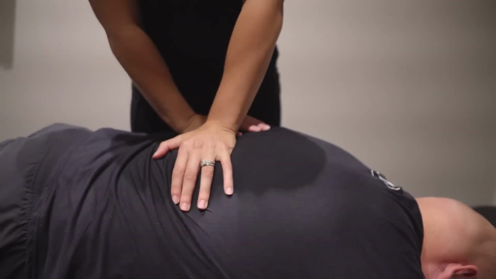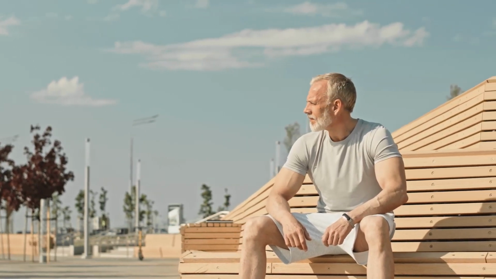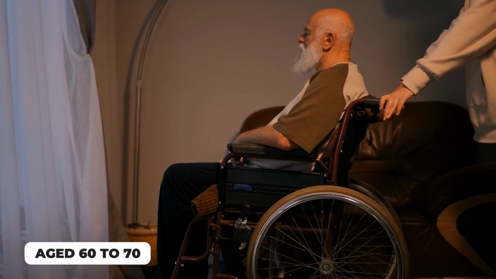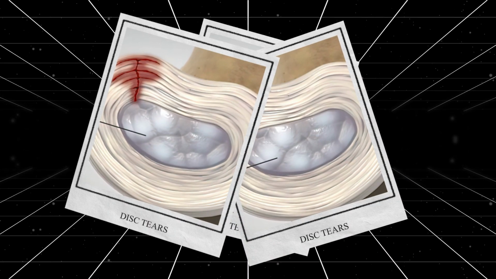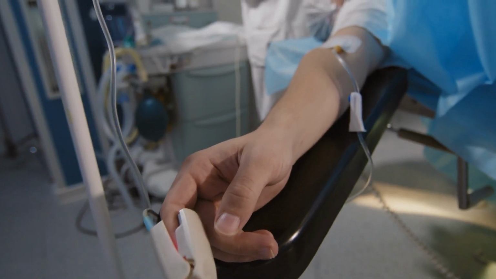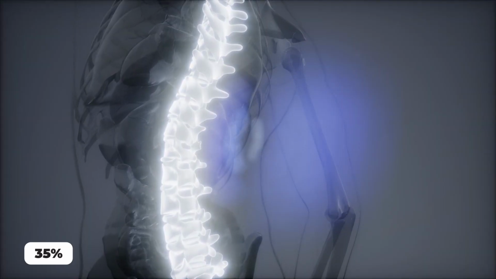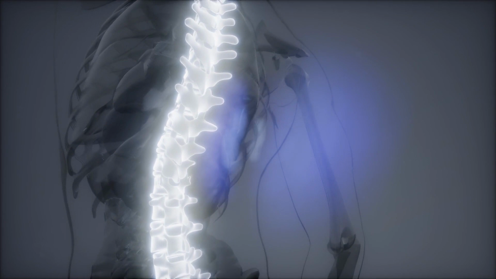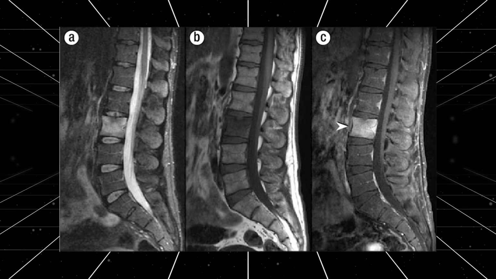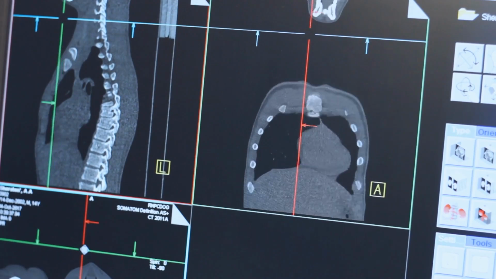Imaging studies often show significant abnormalities that can be asymptomatic. For instance, 30% of patients aged 50 to 60 and 75% of those aged 60 to 70 have disc tears on MRI and do not have any symptoms of back pain. About 25% of patients that have significant lumbar disc abnormalities on myelography and 35% of volunteers that have abnormal lumbar scans do not have any symptoms. Overall, 1/3 to 2/3 of patients that have lumbar spine abnormalities on MRI studies do not have any symptoms.